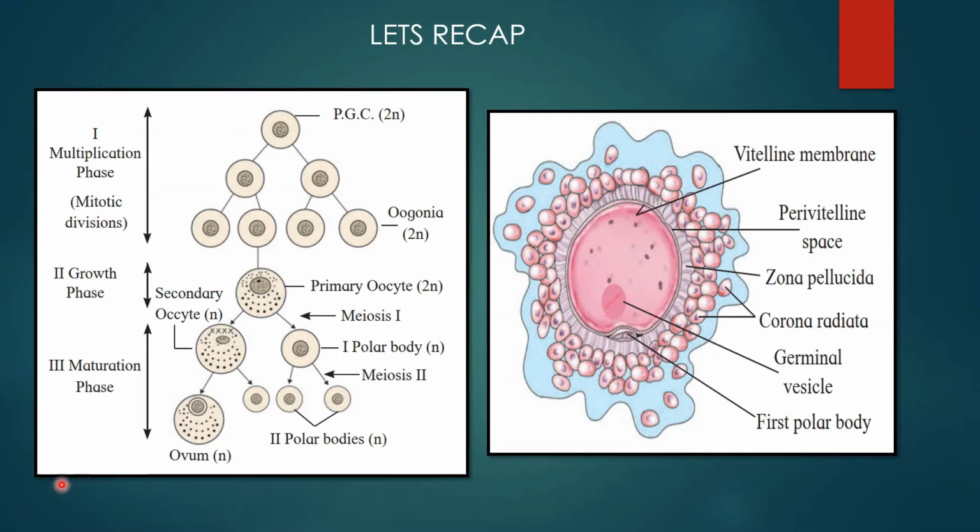In the last module, we studied the process of spermatogenesis, oogenesis, and the structure of the oocyte. In that, we studied the three important phases, that is multiplication phase, growth phase, and maturation phase. Here we studied the structure of the secondary oocyte, which consists of, right from the outside to inside, corona radiata, zona pellucida, vitelline membrane, perivitelline space, germinal vesicle, ooplasm, and the first polar body.